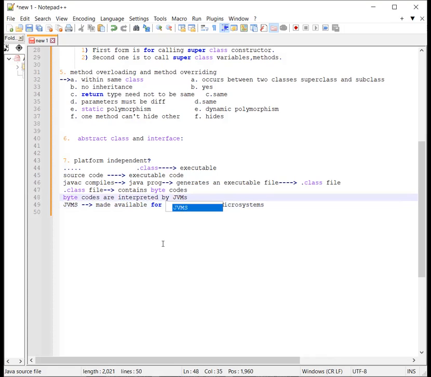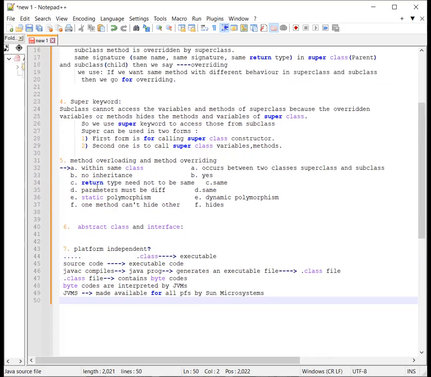And Java virtual machines are made available for all platforms by Sun Microsystems, so we can execute this bytecode on any platform. Bytecode generated in a Windows environment can also be executed in a Linux environment.